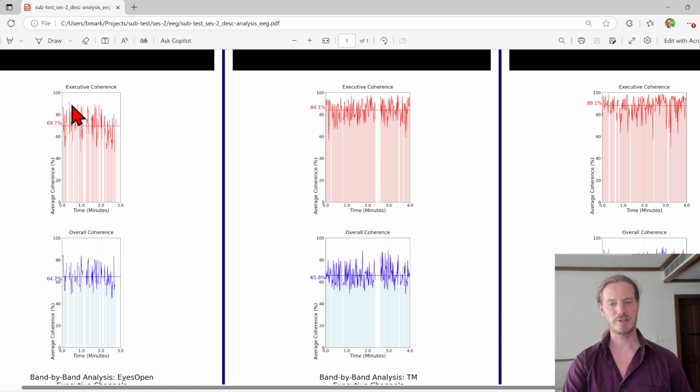their executive coherence with their eyes open is almost 70%. During their Transcendental Meditation, it is 84%. And during the City program, it is 88%. So that is a significant increase on top of the Transcendental Meditation technique.